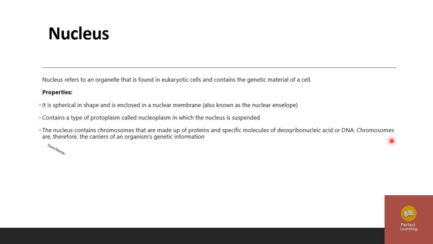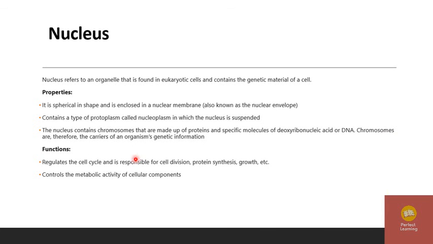Next, functions. The nucleus regulates the cell cycle and is responsible for cell division, protein synthesis and growth. It controls the metabolic activity of cellular components.